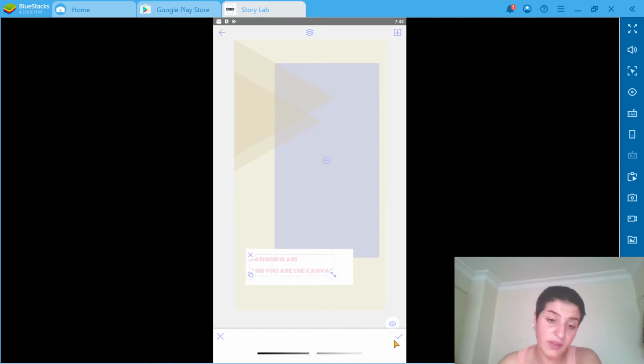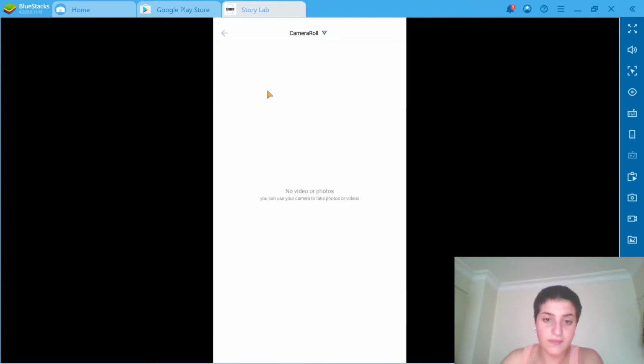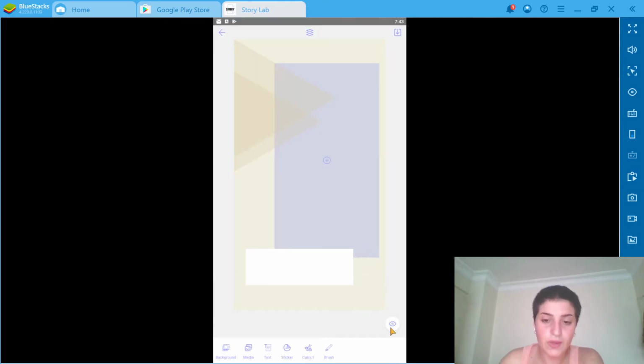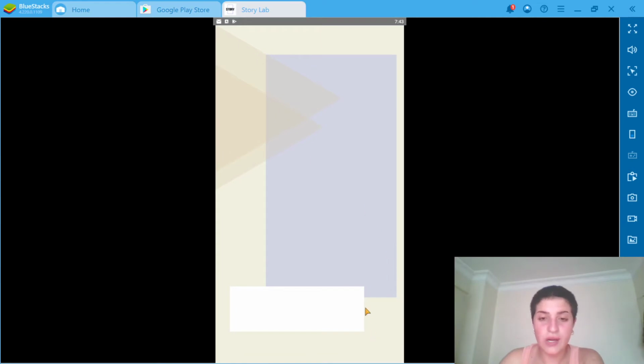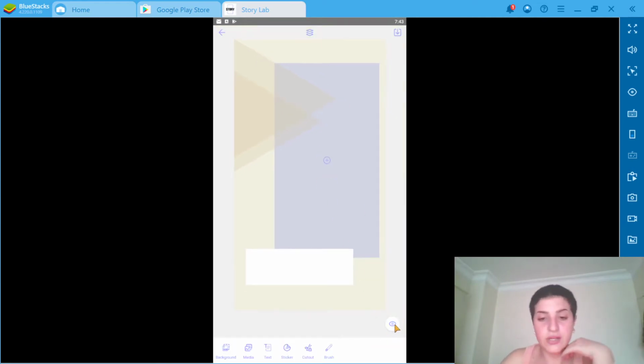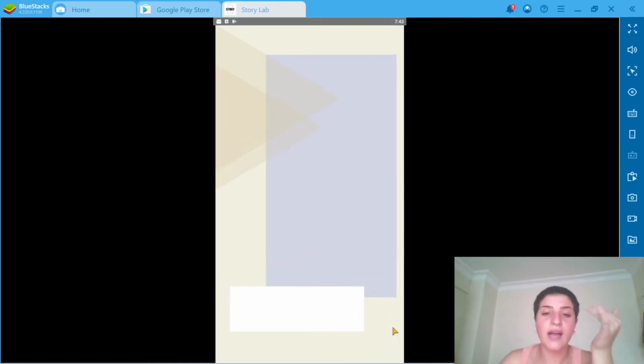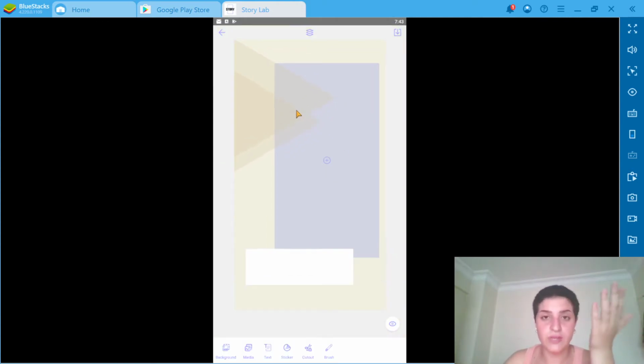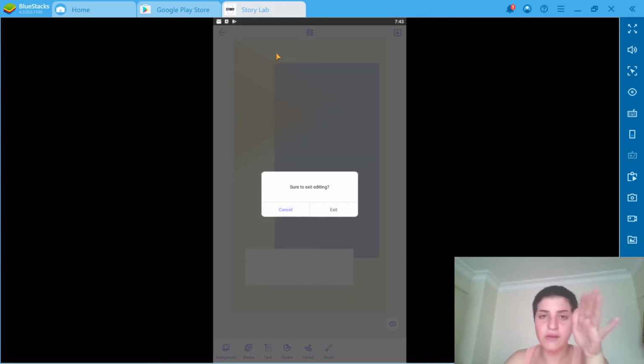But if you want those changes saved, you have to click the tick. You can duplicate it, put it somewhere else, maybe here, or you can just delete what you have done, or even this one, delete. When you click this icon, it's actually giving you how it's going to look. And let's assume this is how you use the templates.